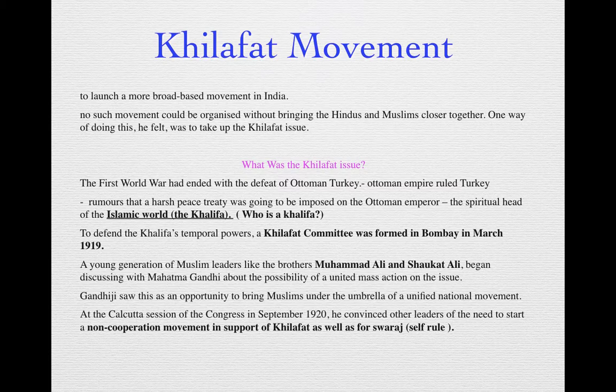Now what is Swaraj? Swaraj means self rule, right? That means Indians can rule themselves, and for that we have to fight in very non-violent ways. So the Non-Cooperation Movement was now going to be launched to support the Khilafat and also for Swaraj, which is known as self rule.